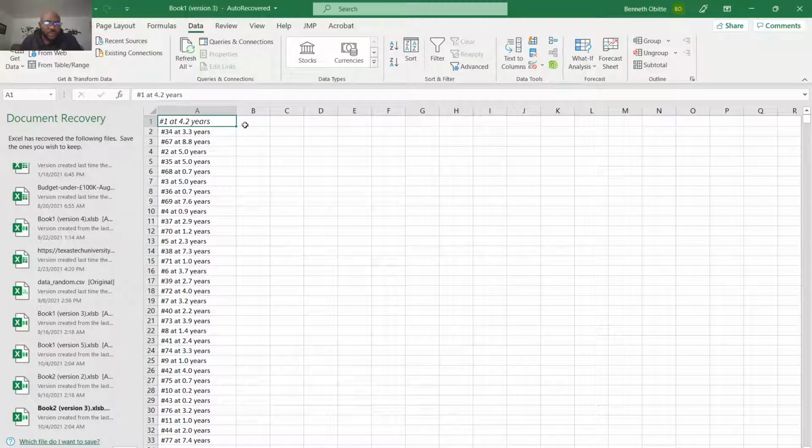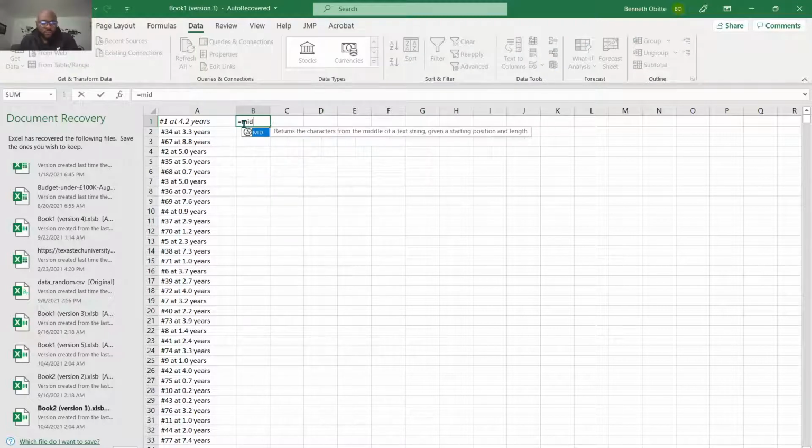Now we need to extract the number of years, and this is what we need. So remember, this data just tells you that individual 1 died at 4.2 years. Individual 35 here died at 5.0 years. So what we need is these ages. But if you also want to extract these first numbers, number 1, number 34, you can do that using the MID function if you want to. But we are more interested now in the years.